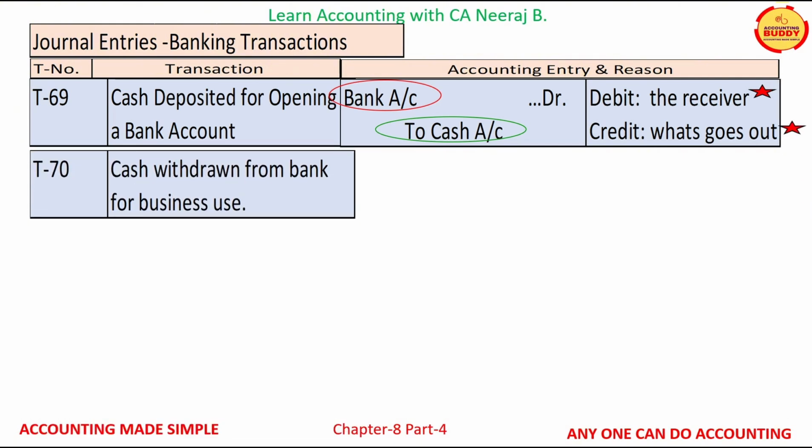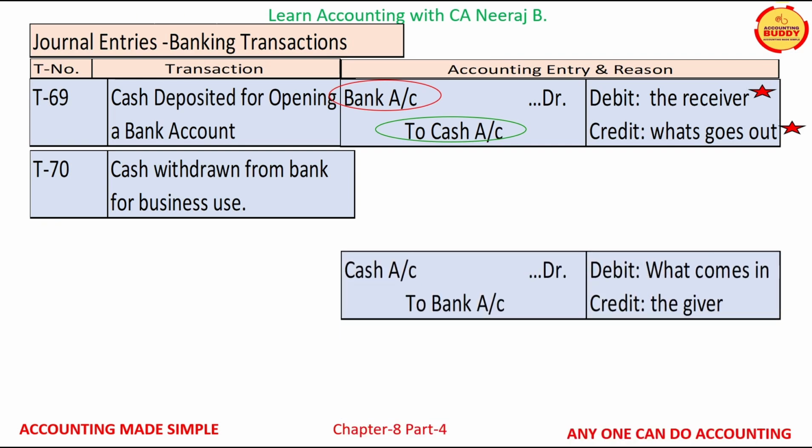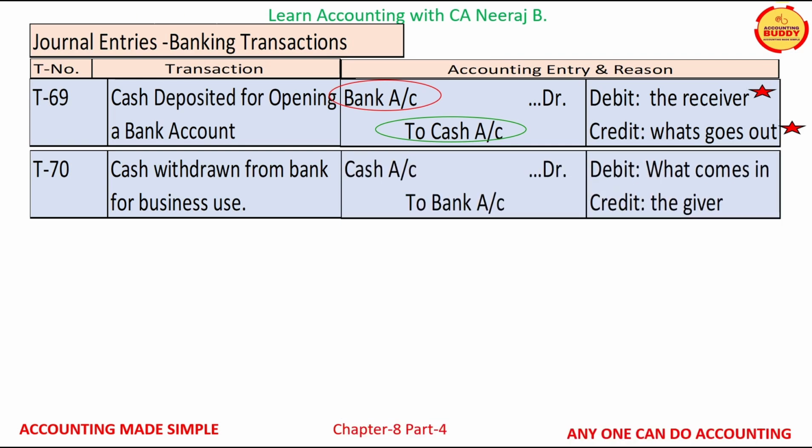Transaction T70 is cash withdrawn from bank for business use. The two accounts which are affected are cash and bank account. Cash is a real account and the rule of real account is debit what comes in. Bank is a personal account and the rule of personal account is credit the giver.